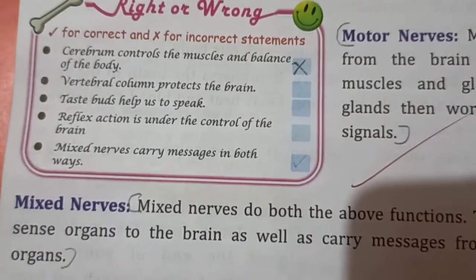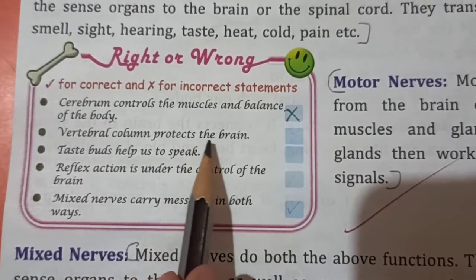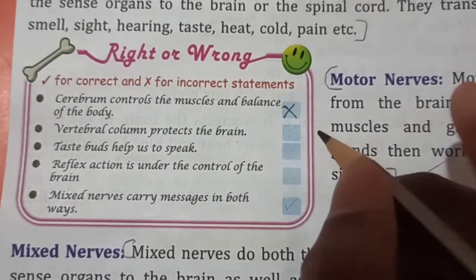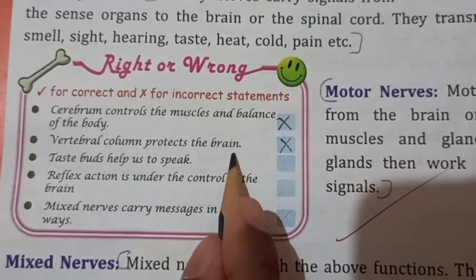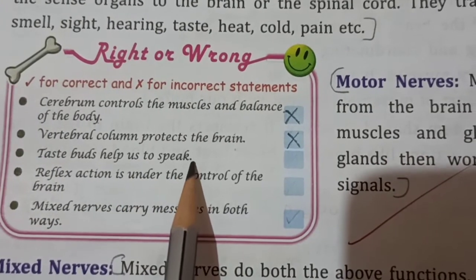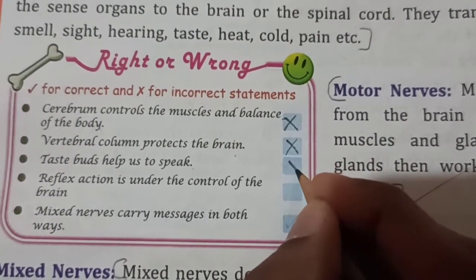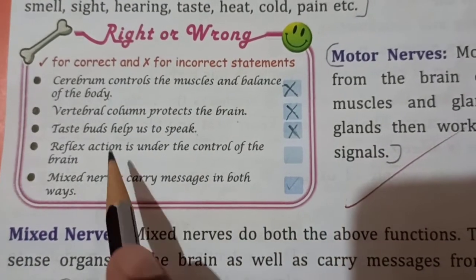Cerebellum helps in controlling the muscles and balance. Vertebral column protects the brain. Even this is wrong. Vertebral column protects the spinal cord. Taste buds help us to speak. This is also wrong. Taste buds help to taste things.